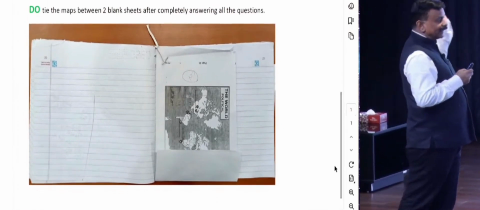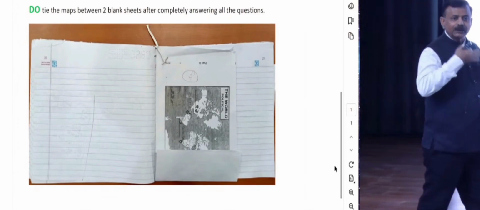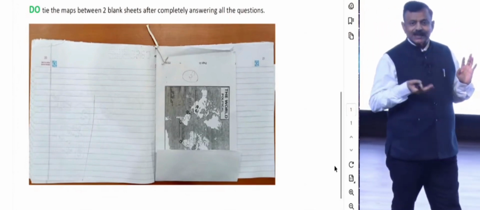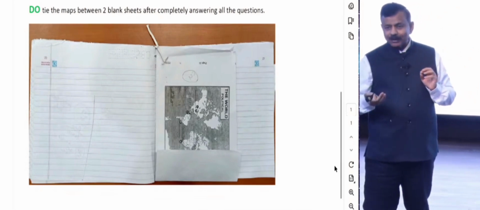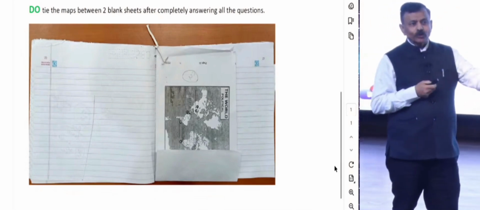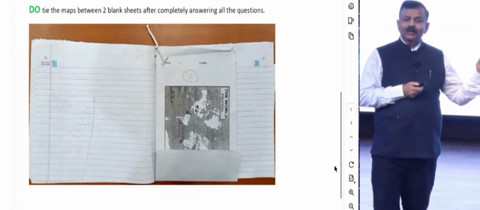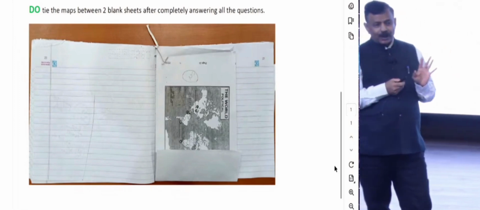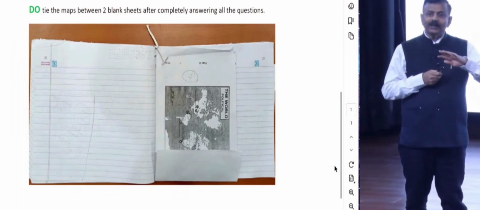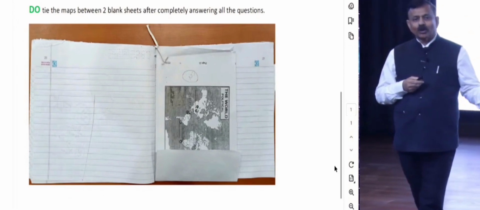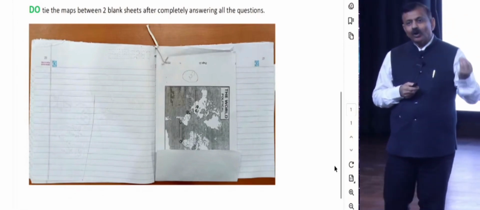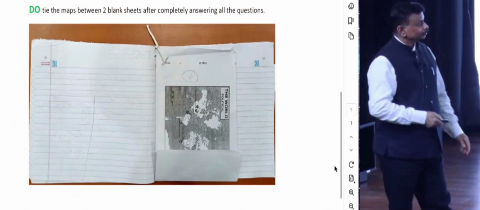This is the right one. So at the end, once all the replies have been completed, there would be some blank pages. There only these maps have to be attached, so that at the end they will go and scan the maps also, and accordingly in the OSM also these maps will be available on that particular page itself.